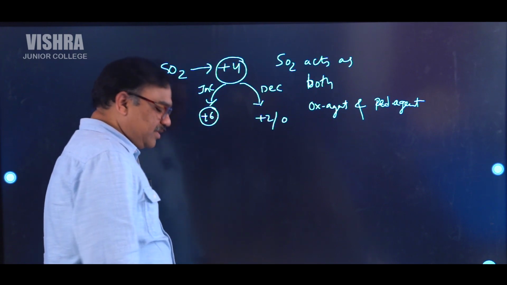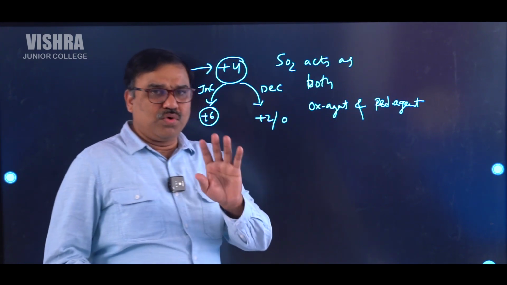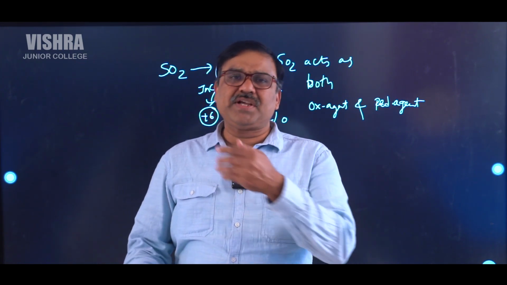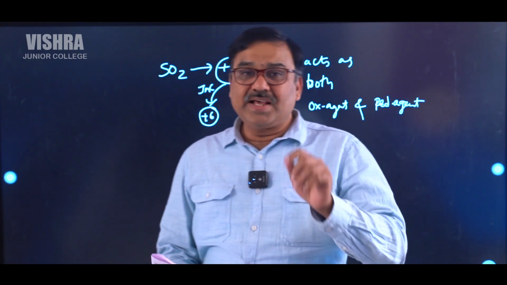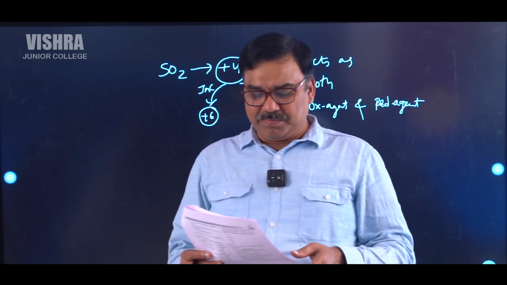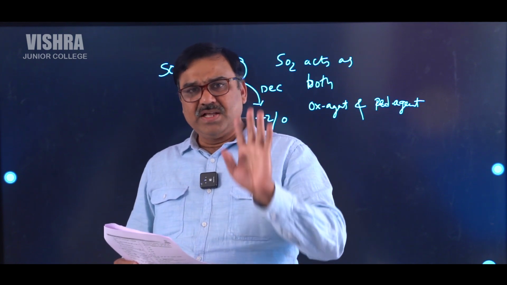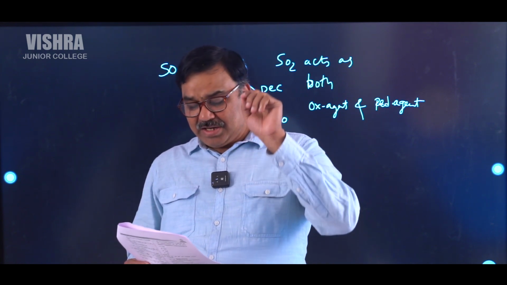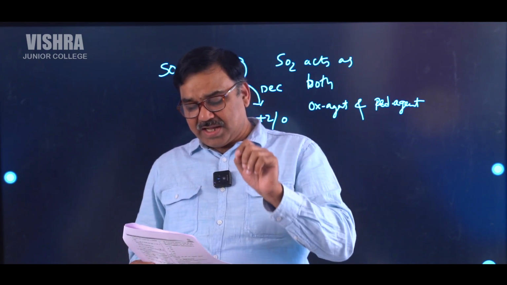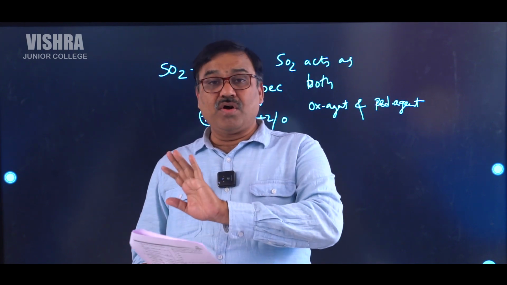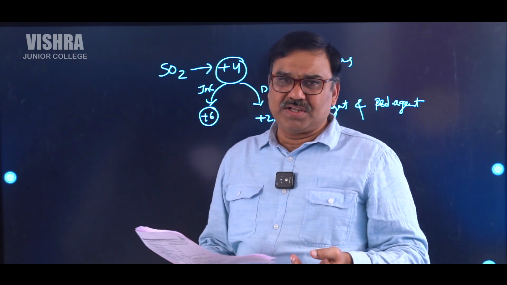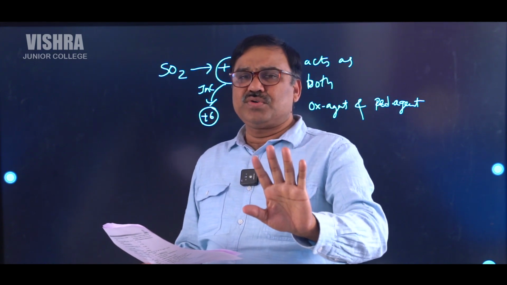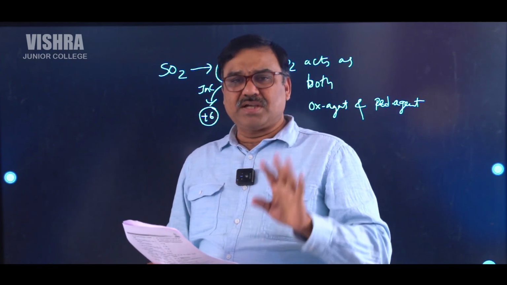Both natures are there. So here they have given 4 options. In this, why I am explaining about SO2 is because that option is actually correct. They are asking the incorrect statement among the following. First one is SO2 can act only as an oxidizing agent but not as a reducing agent. That of course, according to this explanation, you understood that this point is completely incorrect.